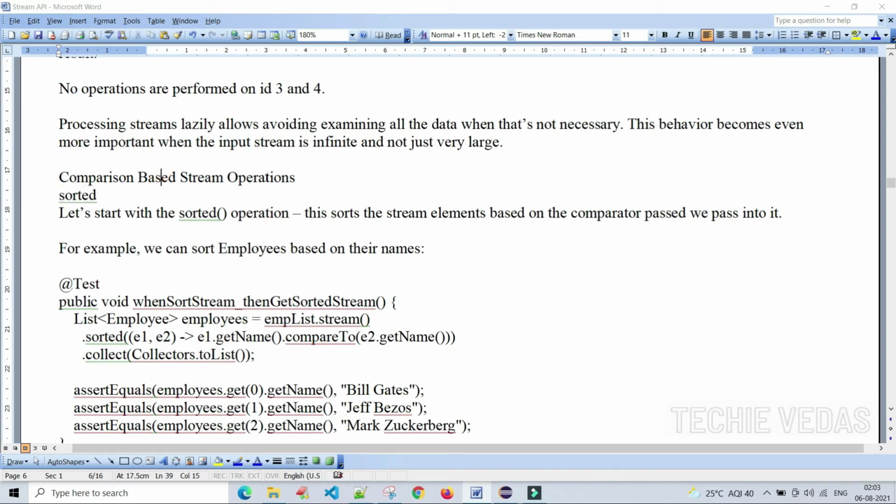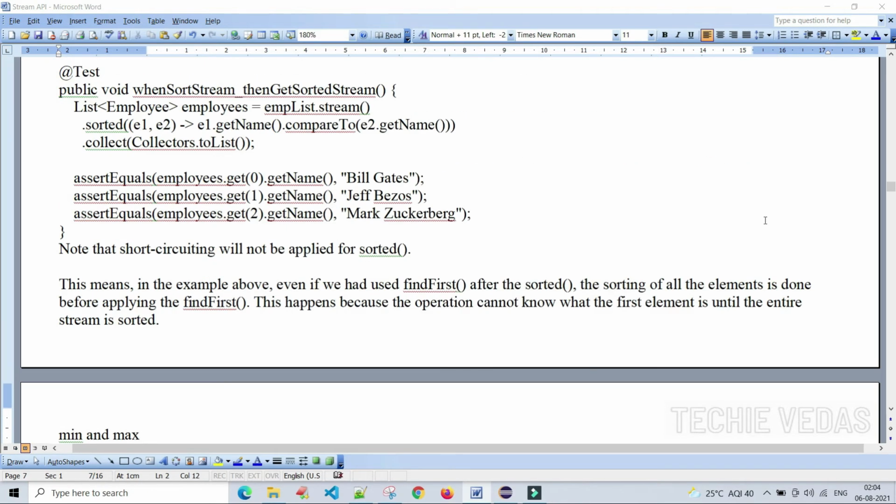Sorted, comparison based stream operations. The sorted method. Sorted operation, what will it do? By the name itself, it indicates that it sorts the stream elements based on the comparator passed, whatever comparator we pass into it. Let's see. We are sorting the employees based on their names. How are we sorting?